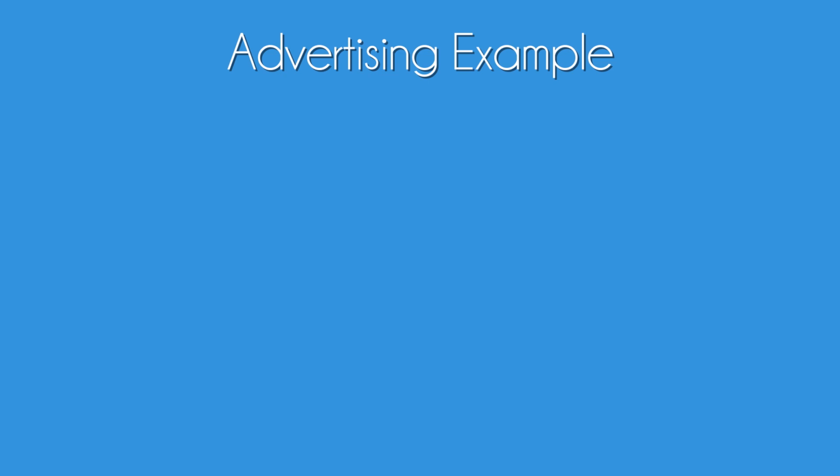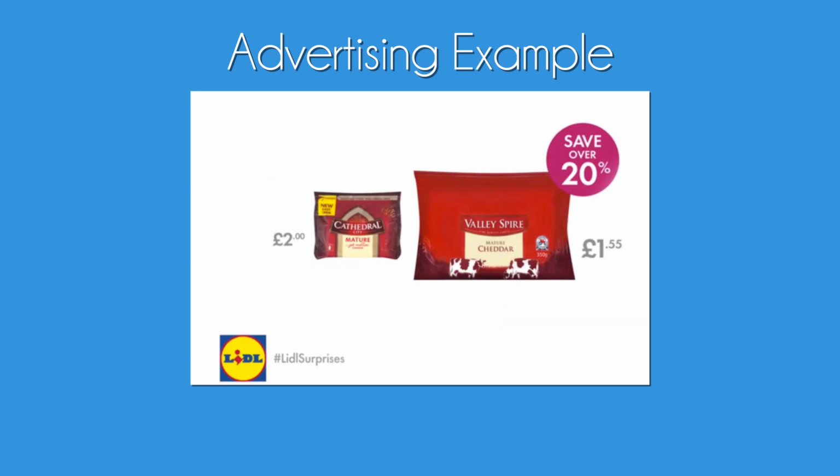Firstly, we'll look at a little advert so you can see the use of binary opposition outside of narrative. In this advert we have two very similar products being advertised: cheddar cheese. We have Cathedral City, a large but fairly costly brand, and we have Valley Spire, a cheaper alternative supplied by Lidl. This advert shows a binary opposition between the two products. Valley Spire is portrayed as a cheaper and therefore better alternative to the bigger brand Cathedral City. Even in the sizing of the two images, you can see how Valley Spire is made to look more dominant in the frame.